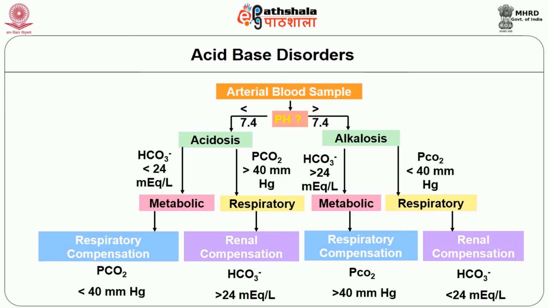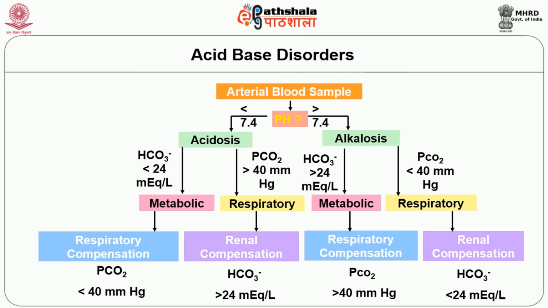In respiratory alkalosis, there is an increase in ECF pH and a decrease in hydrogen ion concentration. The cause of the alkalosis is a decrease in the plasma partial pressure of carbon dioxide caused by hyperventilation. The reduction in PCO2 leads to a decrease in the secretion of hydrogen ion by the renal tubules.